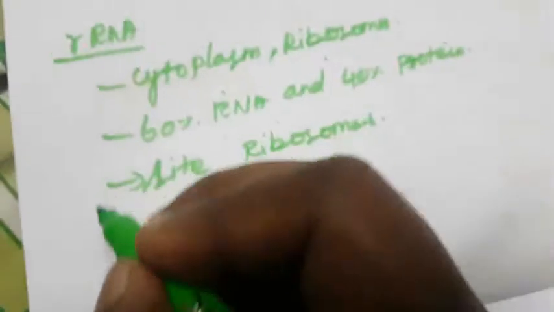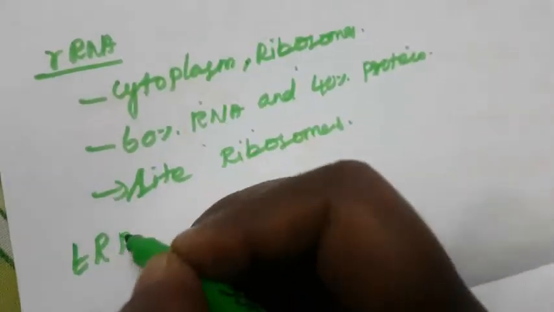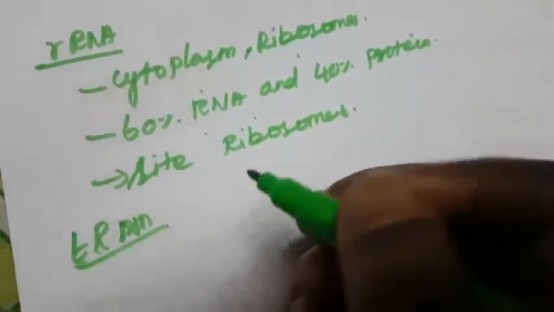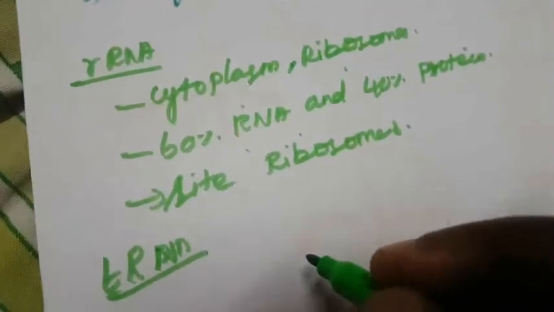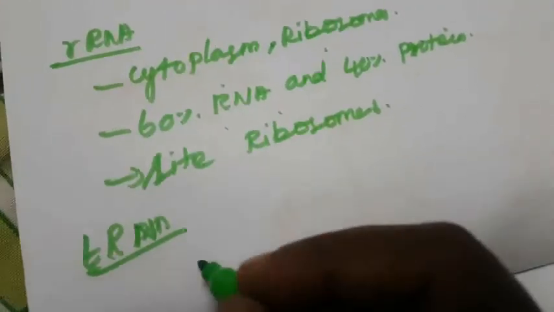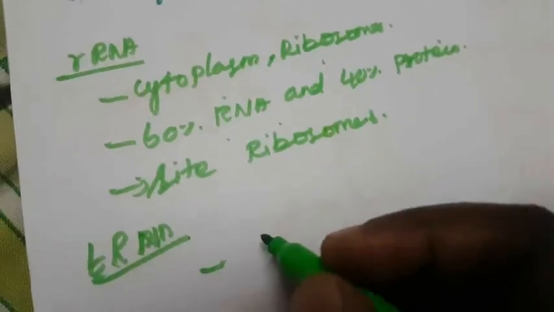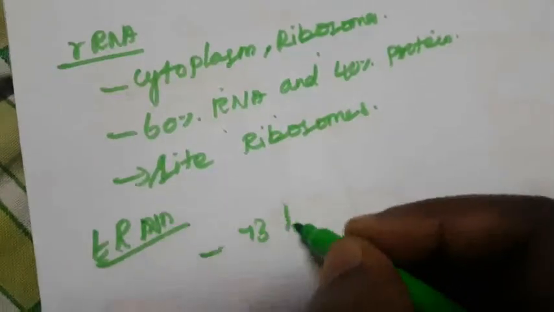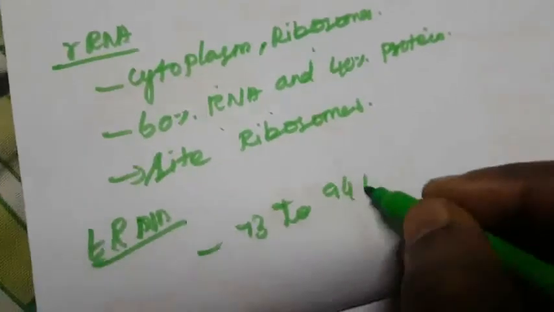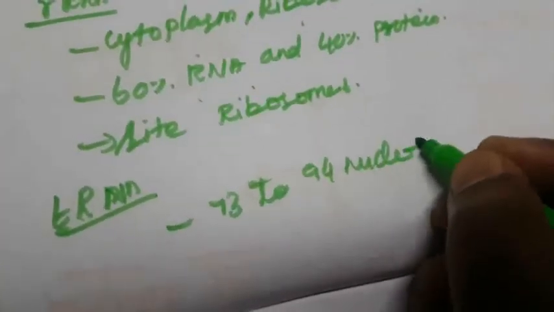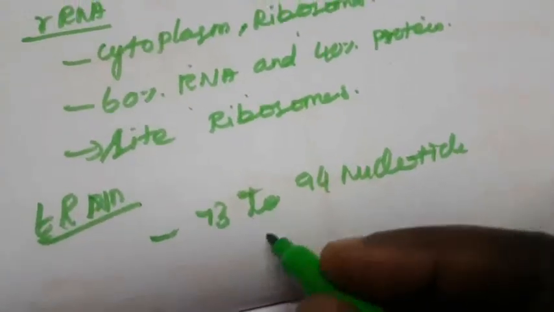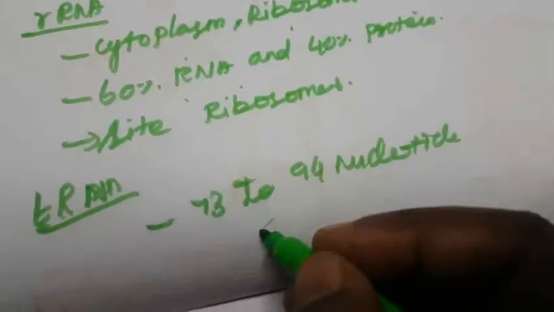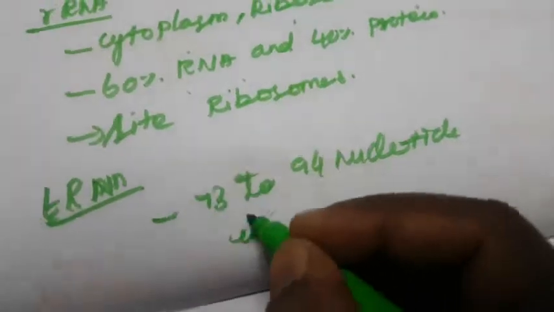What is meant by tRNA, that is transfer RNA? It has the lowest molecular weight of all nucleic acids, with 73 to 94 nucleotides in a single chain.